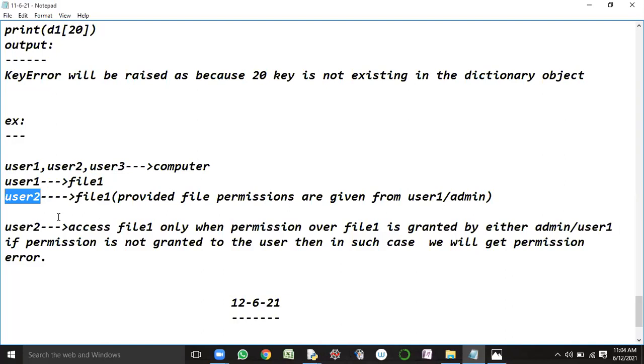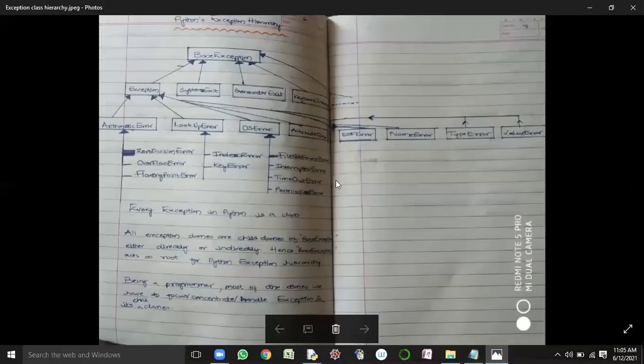When I'm logging into the computer with user 2 credentials, and I'm trying to insert some data into file 1 or make modifications into file 1, what does it lead to? A runtime error or not? Yes, sir. It leads to a runtime error. How is that error represented? With the help of permission error. So it is one kind of OS error. OS error is the parent class of permission error.